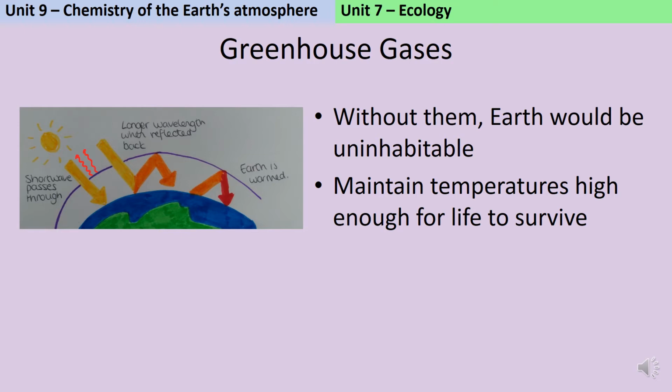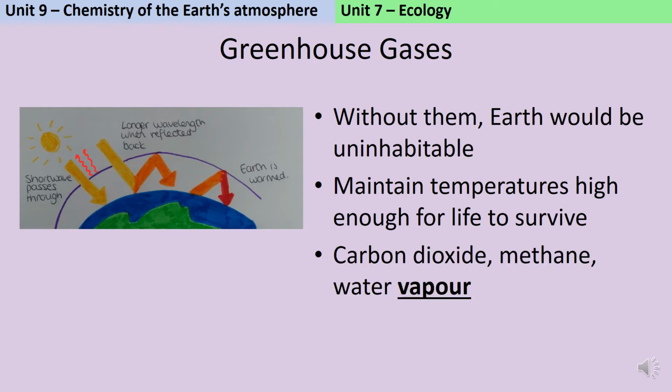In the same way that 1 duvet would keep you warm, but 2 might seem like overkill, and 3 would definitely be problematic, small concentrations of greenhouse gases make our planet habitable, but higher concentrations are leading to global warming and serious disruption of our climate. For AQA GCSE Chemistry or Combined Science, there are 3 greenhouse gases that you need to know the names of: carbon dioxide, methane, and water vapour. You must use the word vapour. Water on its own will not give you a mark in the exam.